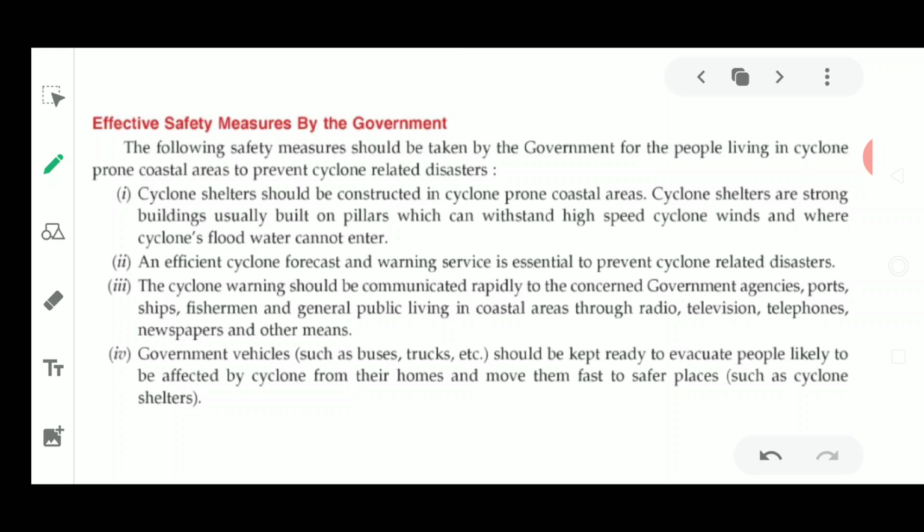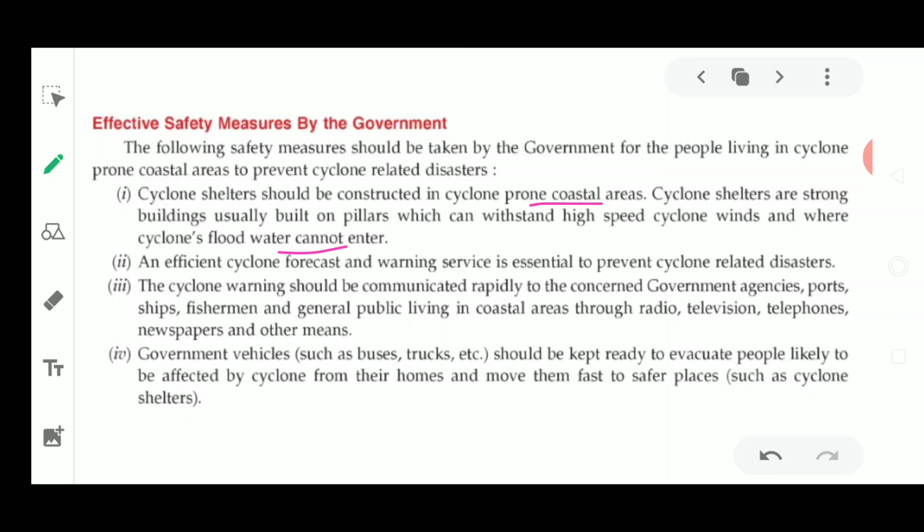Cyclone shelters should be constructed in cyclone prone coastal areas. These cyclone shelters are strong buildings usually built on pillars, which can withstand high speed cyclonic winds, whereas the cyclone water cannot enter. They should be built on pillars, and there could be rooms in them with basic amenities and facilities.